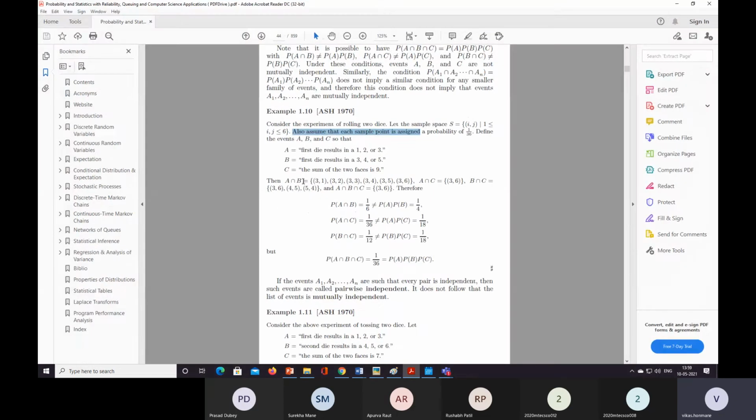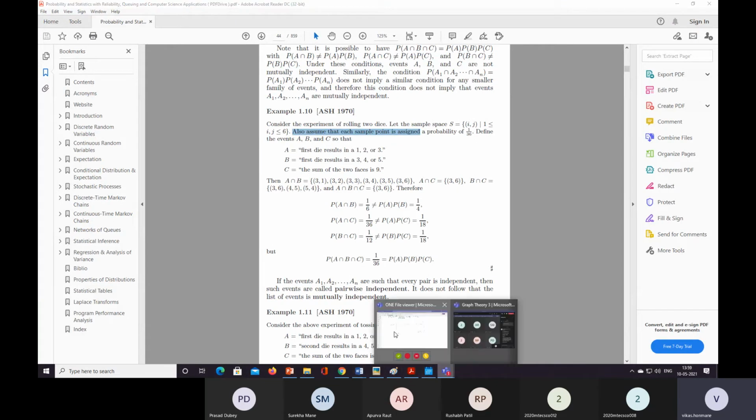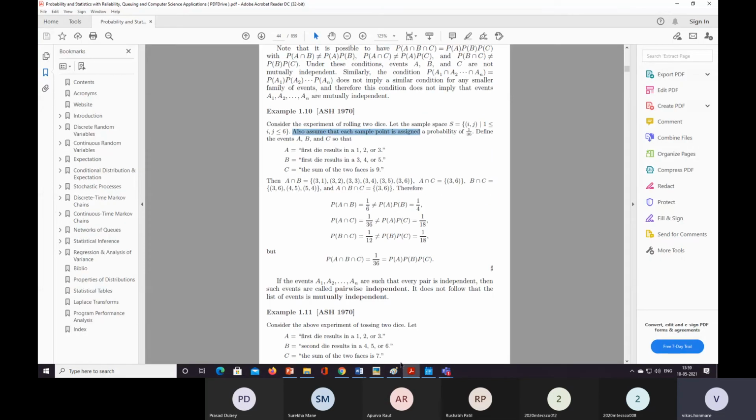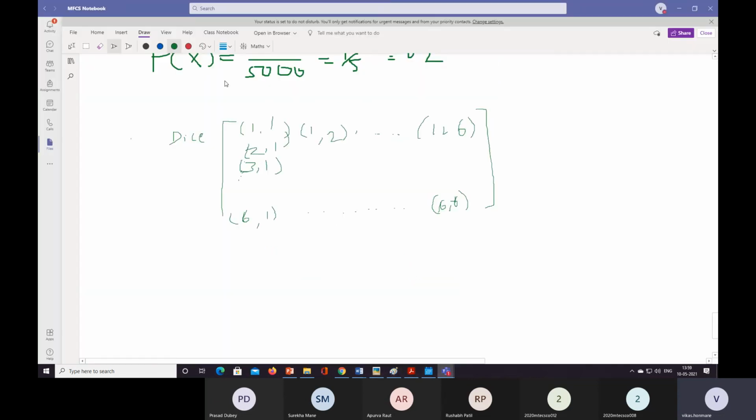So the first event is the first die results in 1, 2 or 3.